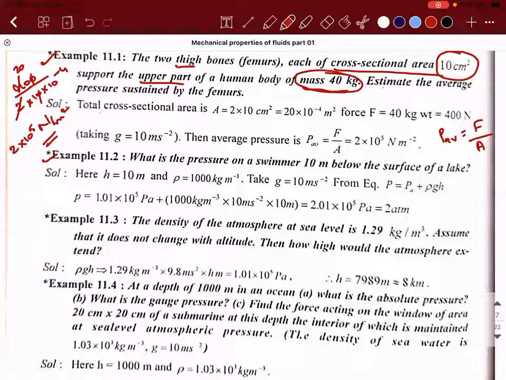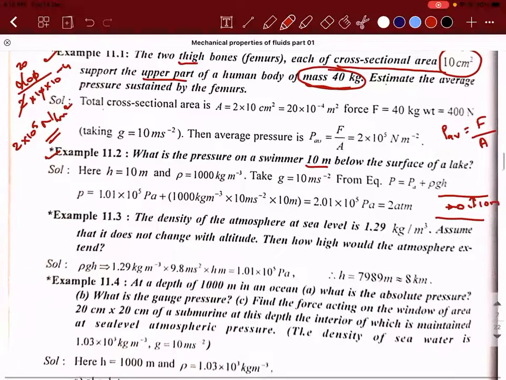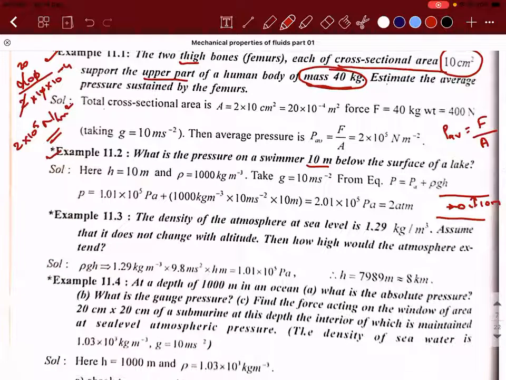Okay, second, what is the pressure on a swimmer who is 10 meters below the surface of a lake? So there is a lake and the lake is obviously exposed to the surface and there is a swimmer whose depth is 10 meter. So what will be the pressure experienced by the person at that point?